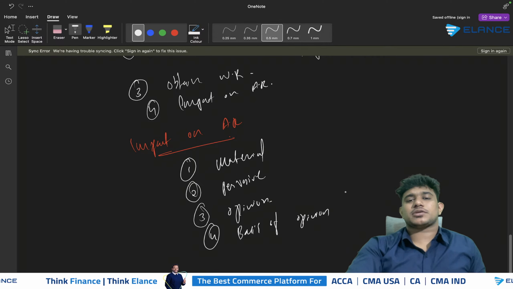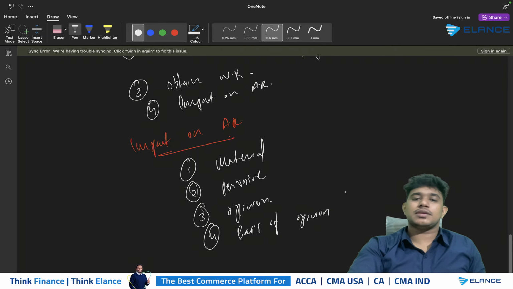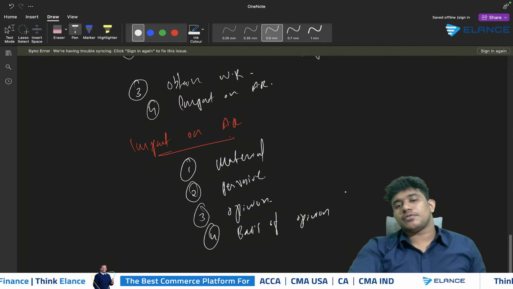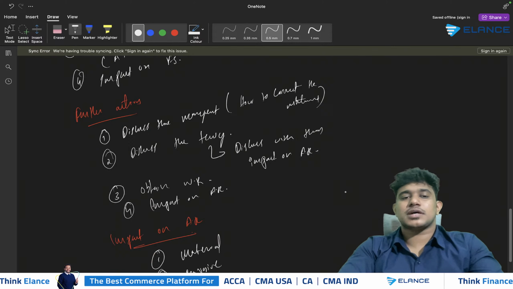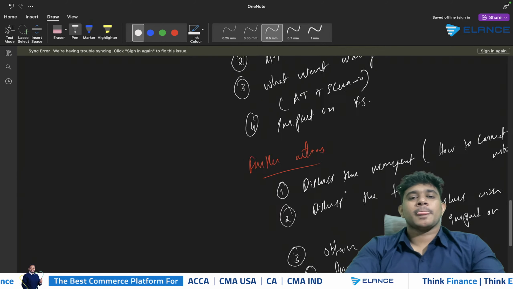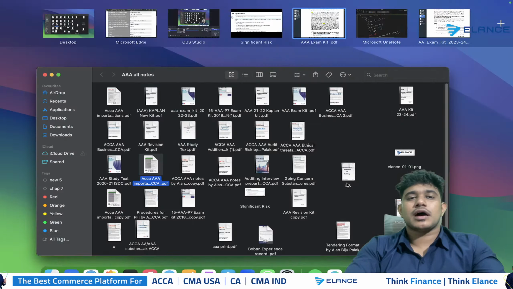And when you write the impact on the auditor's report, you should properly consider whether it affects materiality, whether it's a material mistake or not. You have to specify whether it's pervasive. You have to give your opinion as well as a basis of opinion. So this is the way in which you need to express answers in relation to the matters to be considered part. Okay. So this is the first case, matters to be considered and further actions.